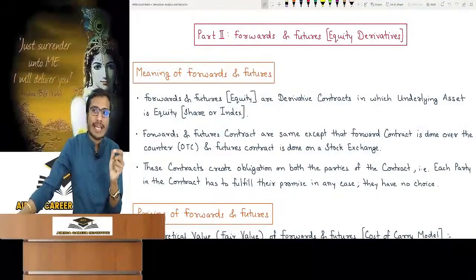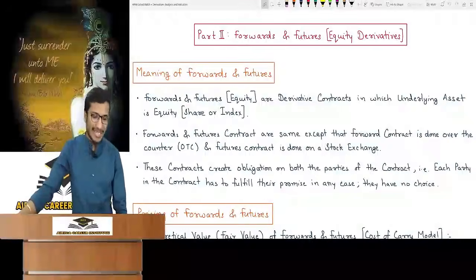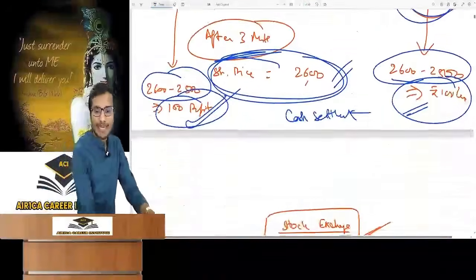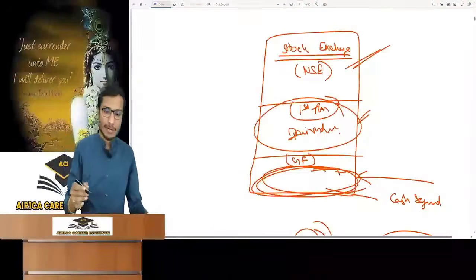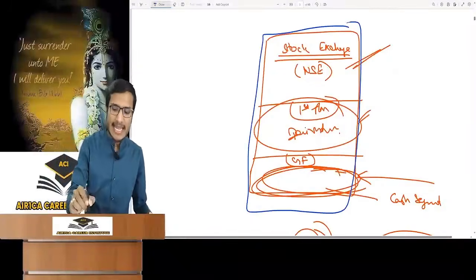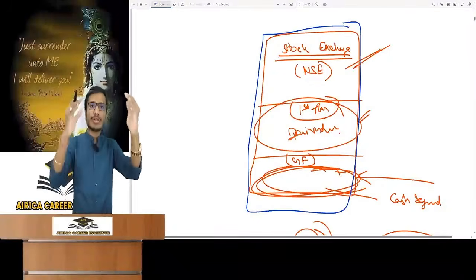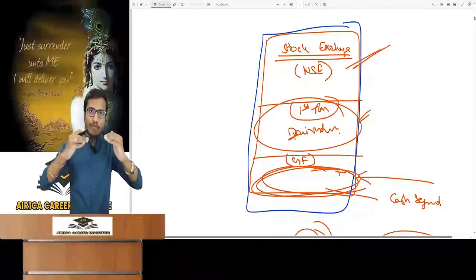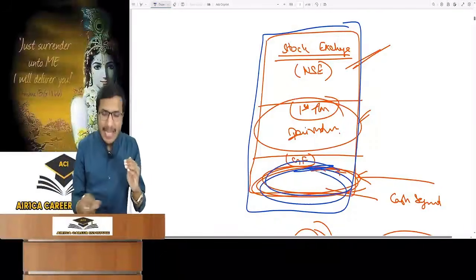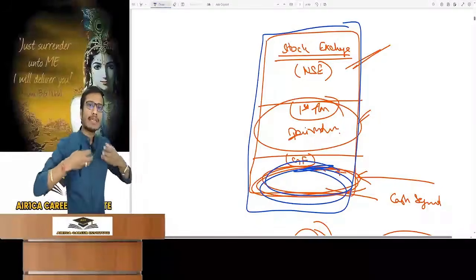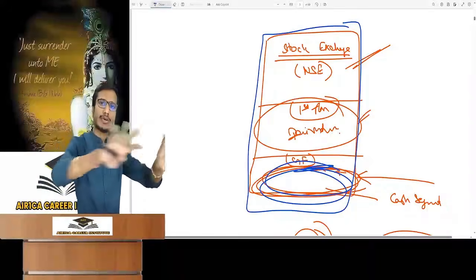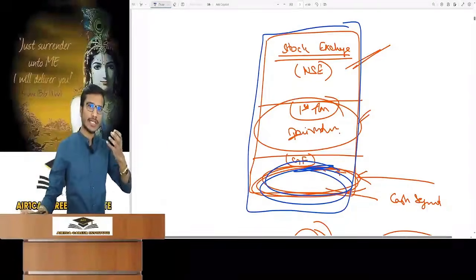What is a future contract? It is done through a stock exchange, and there comes an intermediary in between. A stock exchange is like NSE and BSE. Suppose there is NSE. If you go to the ground floor of NSE, you can buy and sell shares of any company in cash. You give money, then you can buy shares; you sell shares, then you take money.